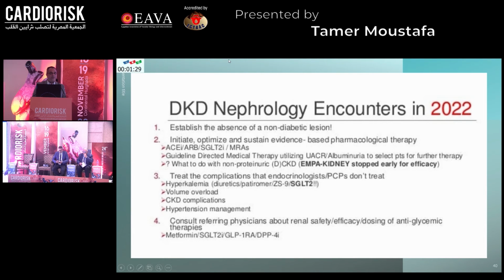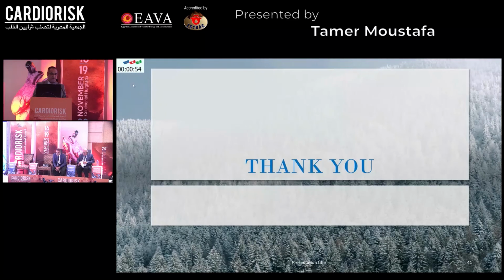What to do with non-proteinuric DKD? SGLT2 inhibitors can impact the kidney, proved by the trial that was stopped early for efficacy. You should treat the complications like hyperkalemia, using diuretics, potassium binders, and SGLT2 inhibitors, as well as volume overload and other CKD complications. Hypertension management is important, and consult a referring physician about the renal safety, efficacy, and dosing of anti-glycemic therapies, whether metformin, SGLT2 inhibitors, GLP-1 receptor agonist, or DPP4 inhibitor. And thank you.